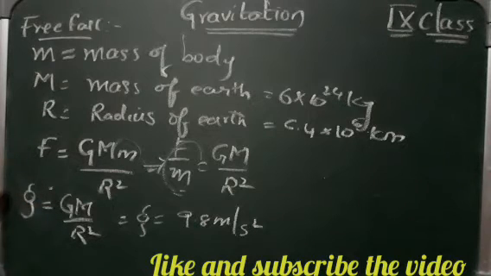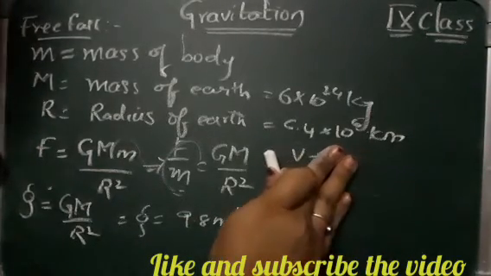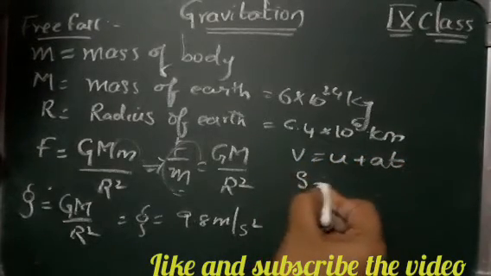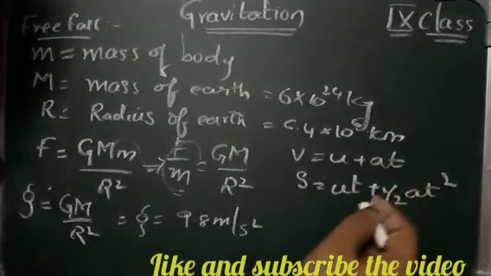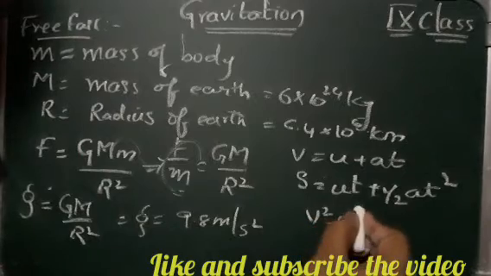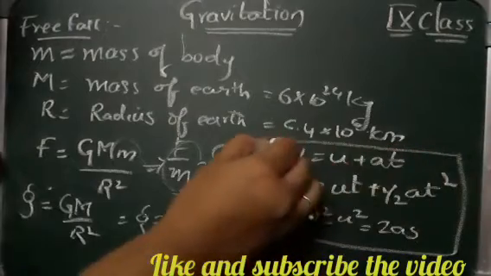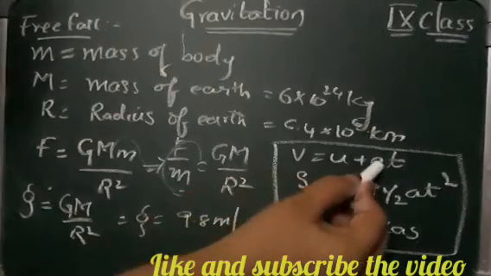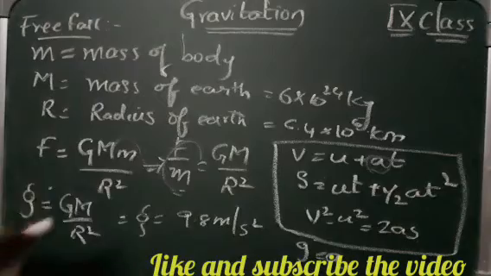So let us once again revise these equations. That is, v is equal to u plus at, s is equal to ut plus half at square, v square minus u square is equal to 2as. So while solving problems related to free objects, we use this g instead of a in these equations. Wherever we are writing a, there we are going to use g.